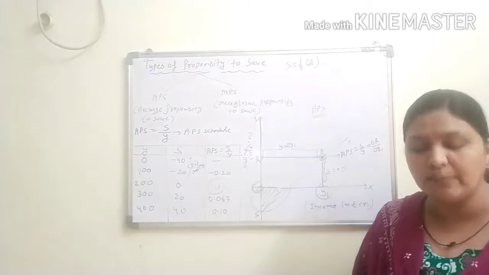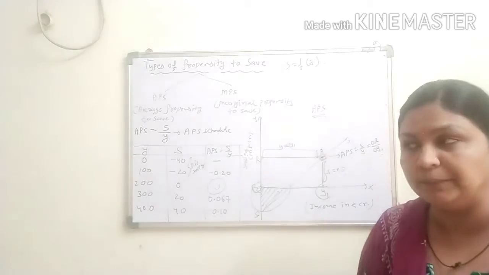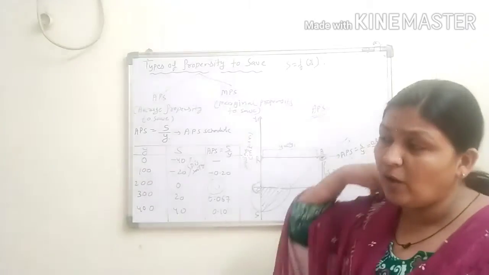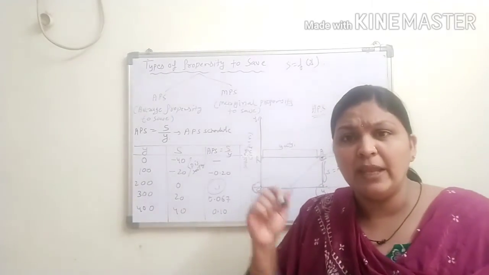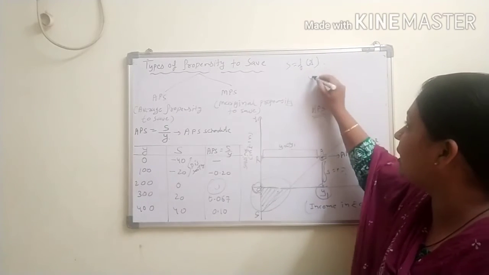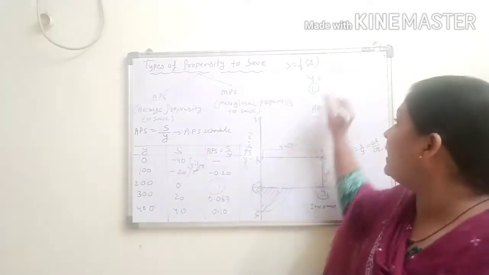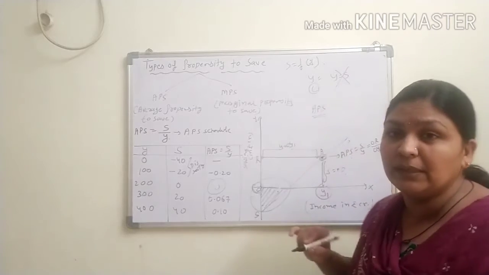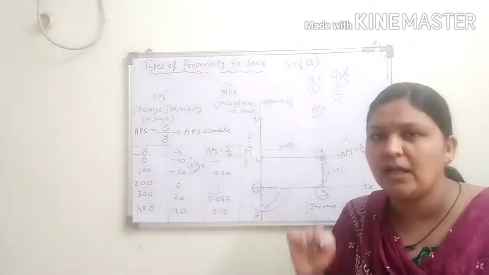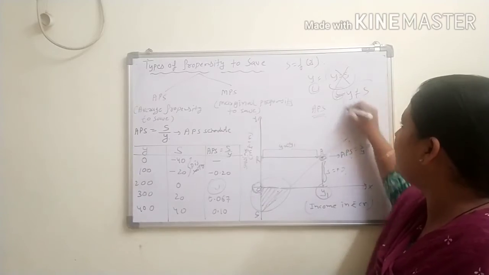So the important points about the APS: APS can never be 1 or more than 1. APS will never be 1. Because in our life, suppose we have some income, simultaneously some consumption expenditure is also there. So income equal to saving is never possible, because if we earn income, somewhere we will do consumption expenditure, right? Consumption should be there, so Y equal to S will never be possible.